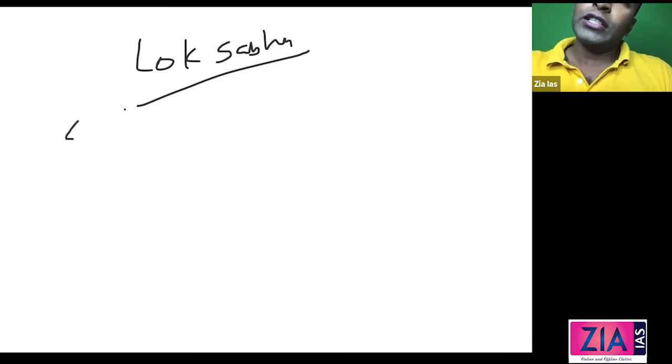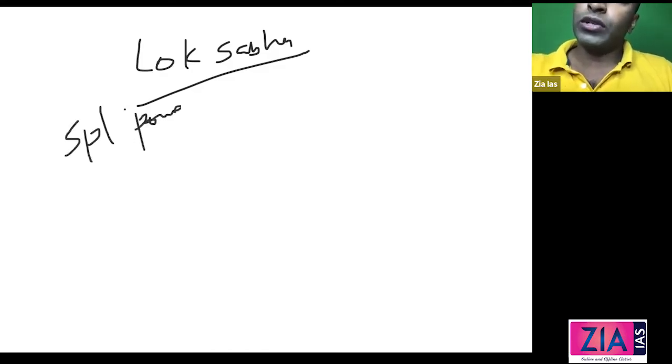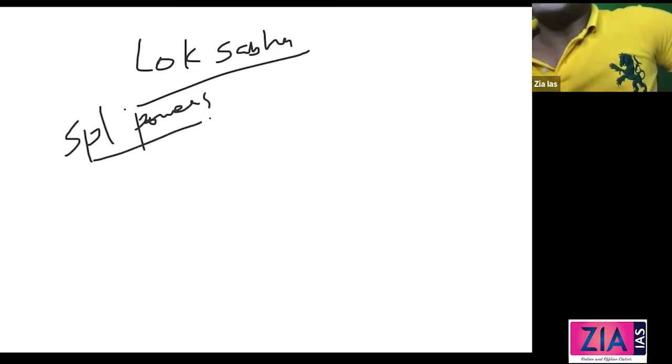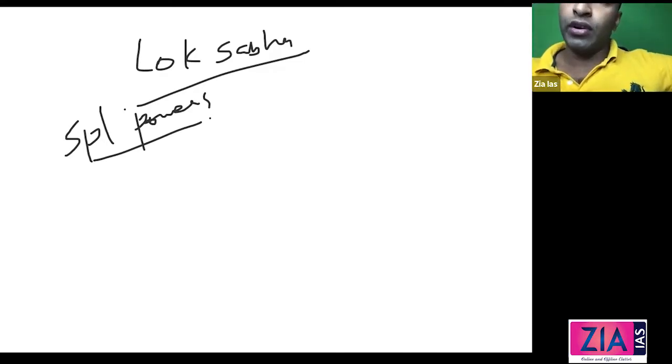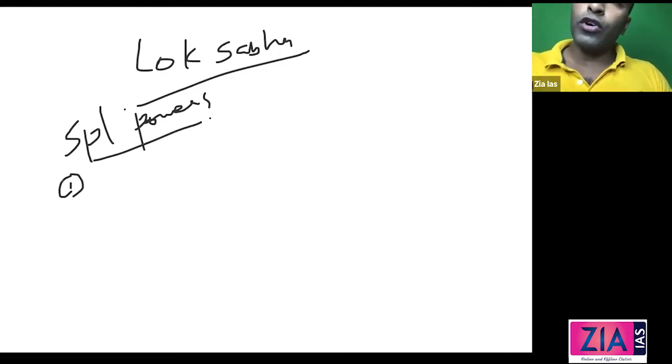So what are the special powers of Lok Sabha? Yesterday, when we discussed Rajya Sabha, we also had some mention of this with respect to no confidence motion, with respect to money bills, etc. But formally, there are three, four special powers, and you can just write one line each for them. Seeing that point, you will be in a position to recollect it. Just write the first point: no confidence motion can be introduced and passed against the Council of Ministers only in Lok Sabha.